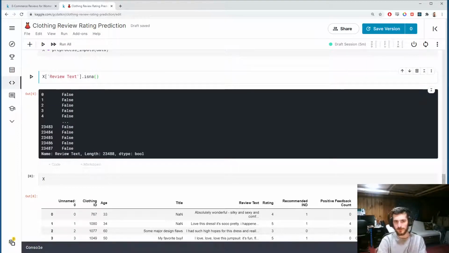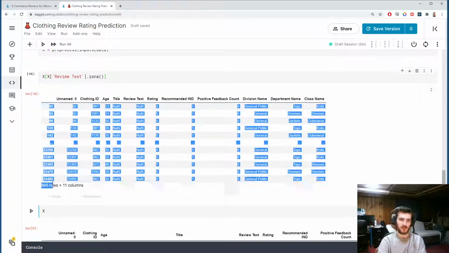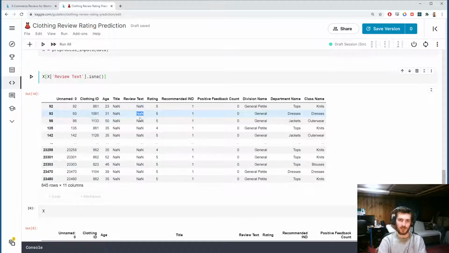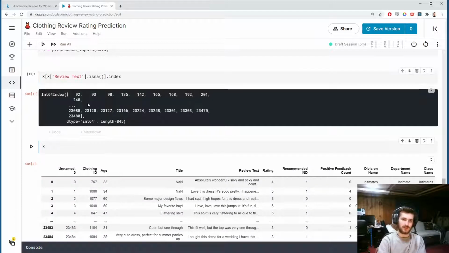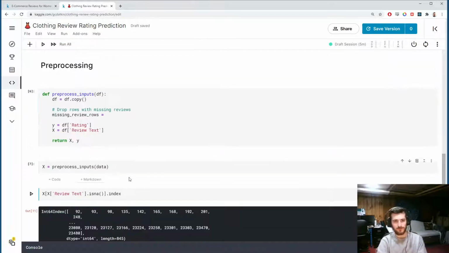We can then use this true-false Boolean series as an indexer for our x. And you can see this will return just the rows where we have NaN in the review text column. Once we have that, we can just grab the indices with .index, and then drop these indices from our data frame. So that's what I'm going to do.